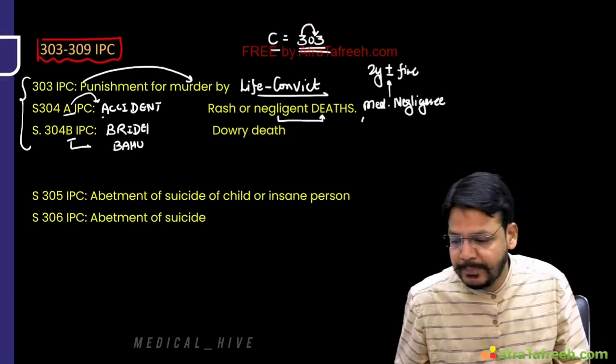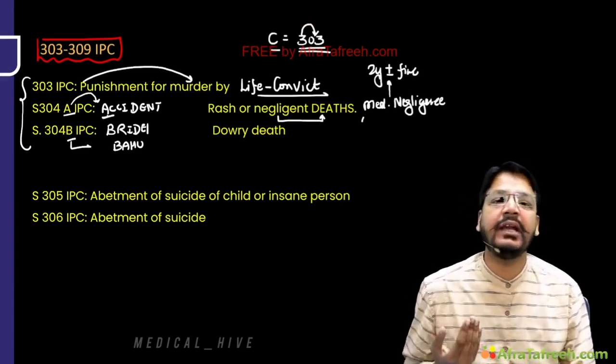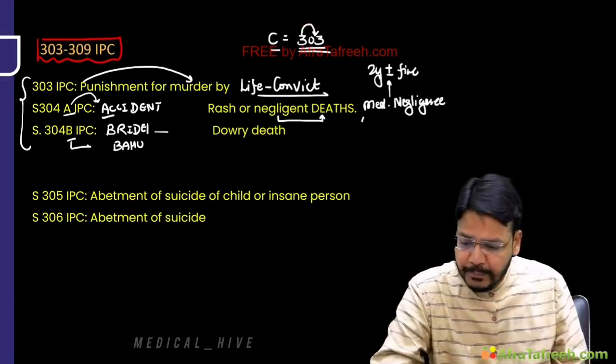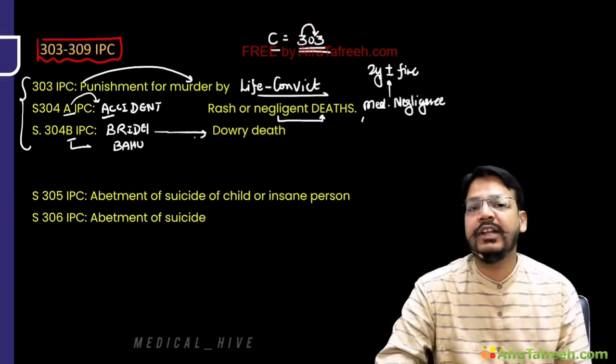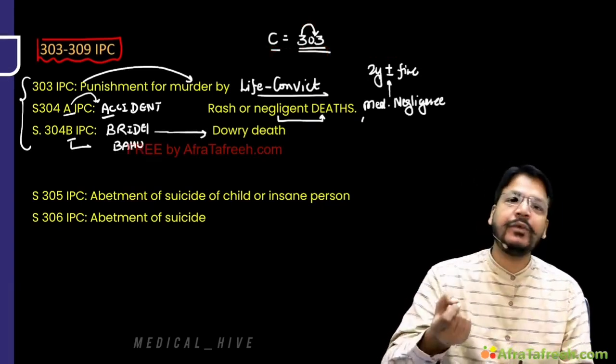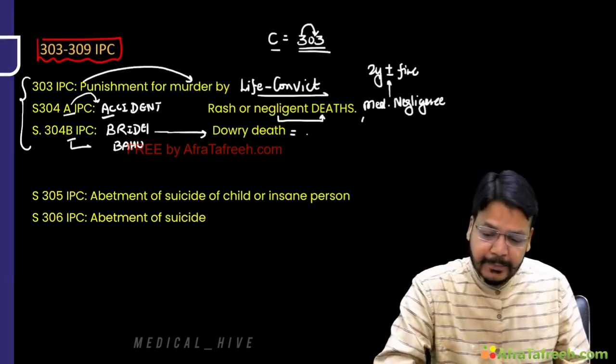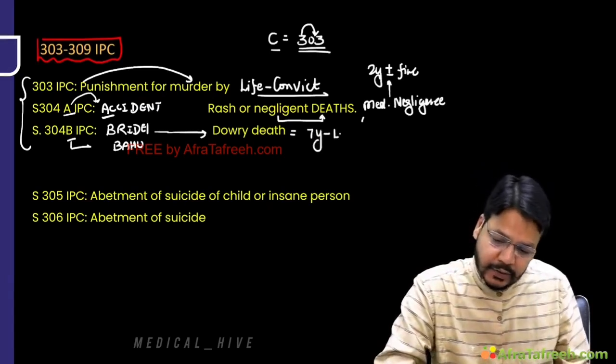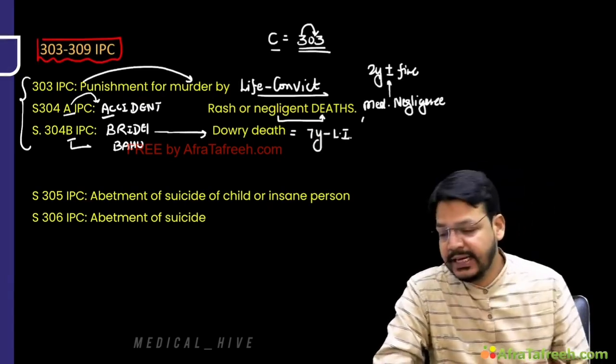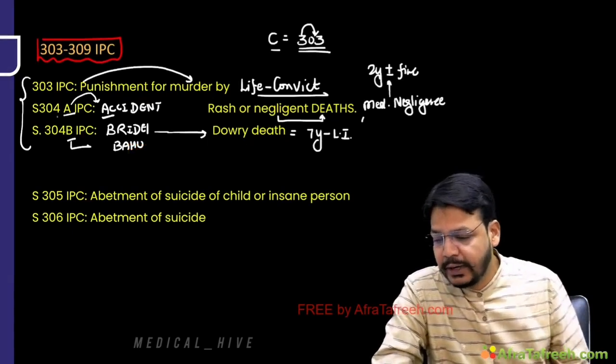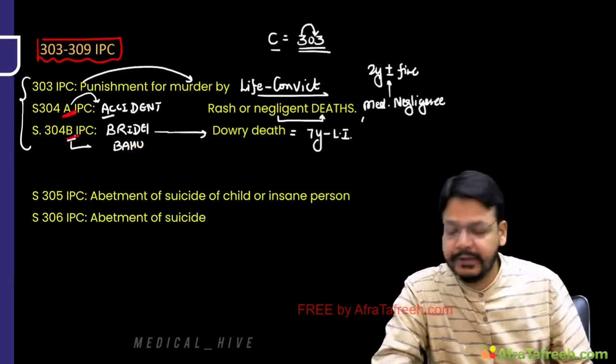So the trick is very simple. A for accident. By rash and negligent act, you are causing death. B for bride or bahu. It's a dowry death, my dear friend. For the purpose of dowry, you are killing someone. Here punishment is 7 years to life imprisonment. The trick is very simple, my dear friend. A for accident, B for bride.